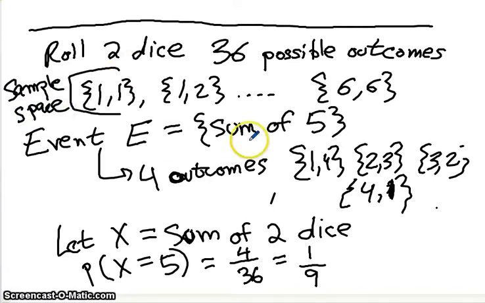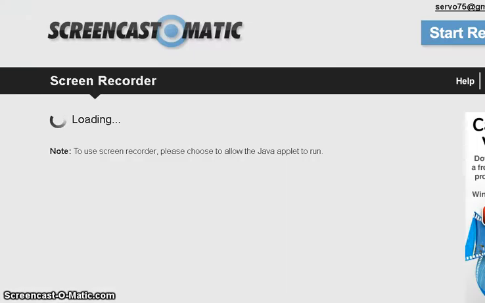I can take 4 outcomes from that sample space and make up the event sum equals 5, and the probability that sum equals 5 in this case is 4 out of 36. Okay, so next thing is talking about various rules of probability.